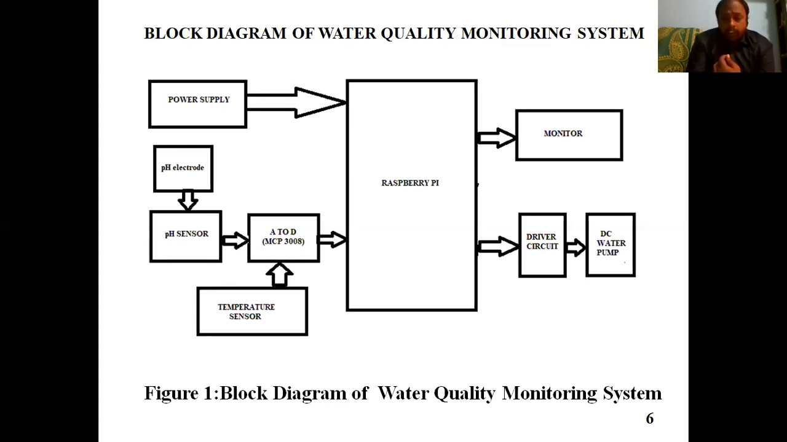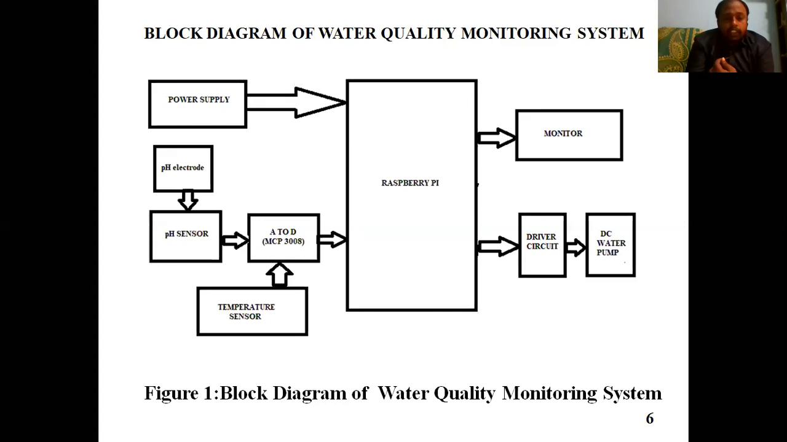For water quality, the pH value should be 7 or more than 6. If it is 7, then it is pure water. If it is less than 7, like if the pH value is 5 or 4, that means it is acidic water, and it should not be more than 7 either.